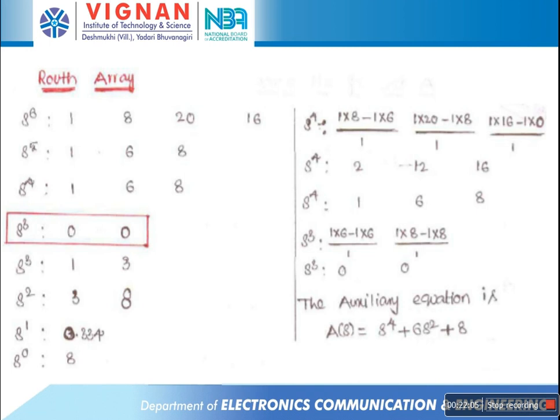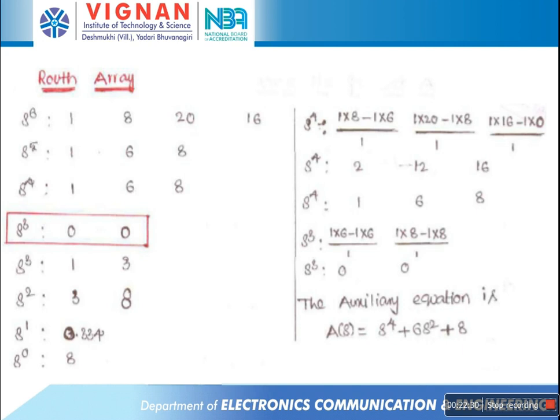Now the elements of the first column of the row array are observed: there is no sign change in the first column. The row of all zeros indicates the possibility of roots on the imaginary axis, so the system is limitedly stable.